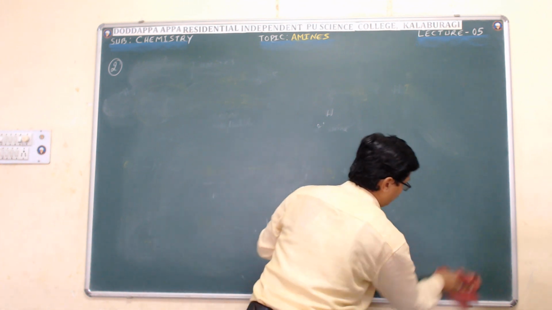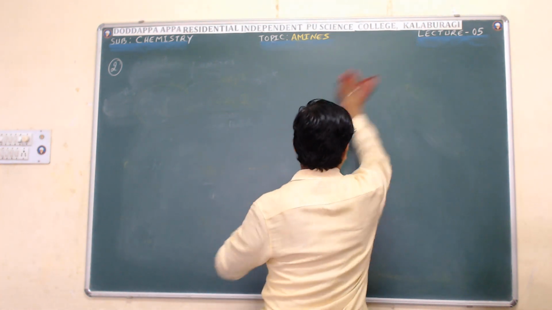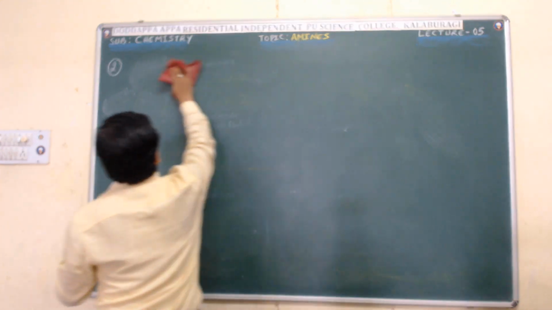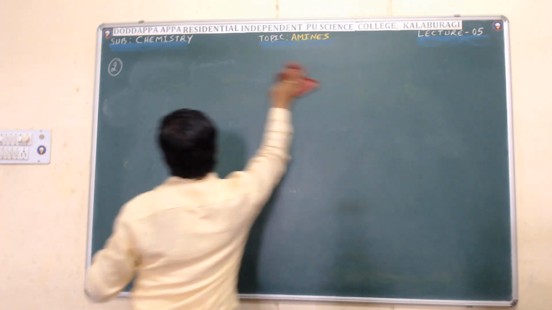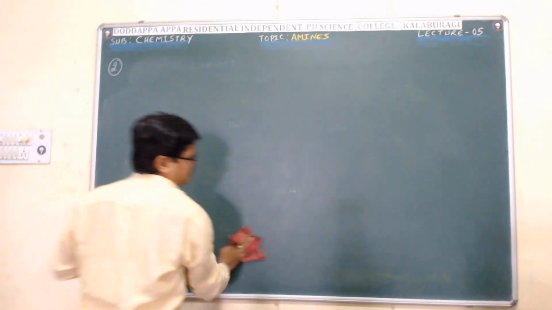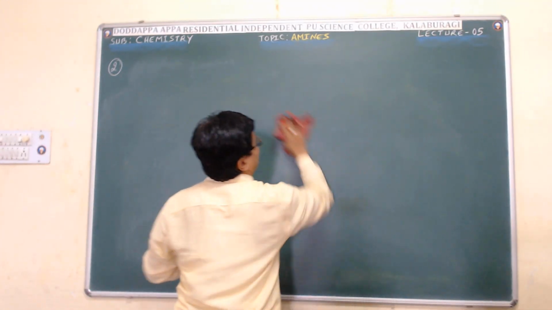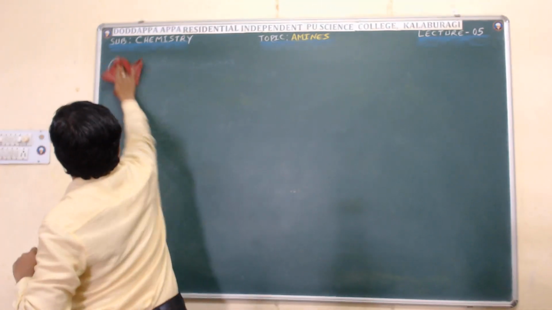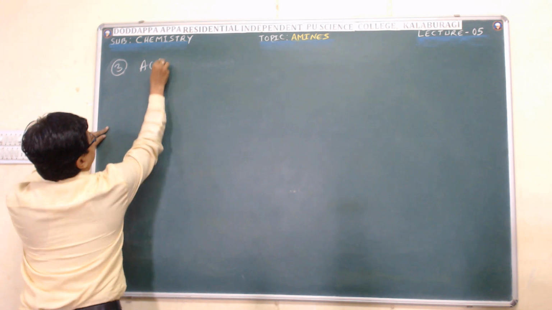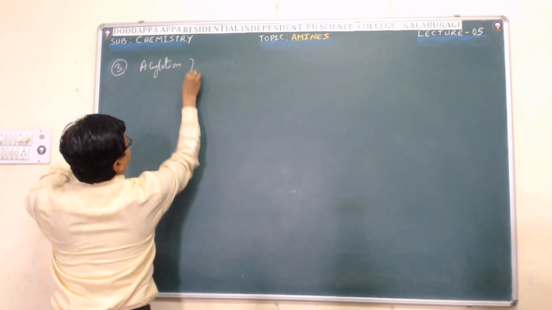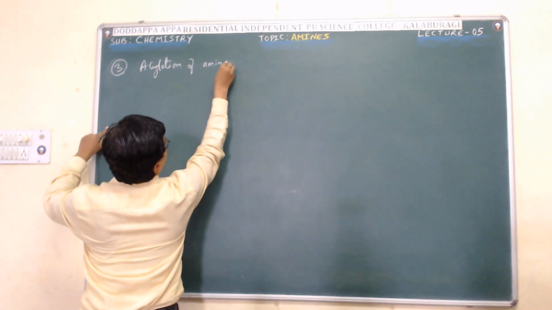Acylation of amines. What do you mean by acylation of amines? Very simple. It is the replacement of the active hydrogen atom of the amine by the acyl group. We are studying the chemical properties of amines.